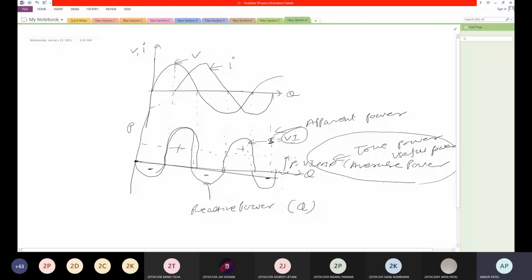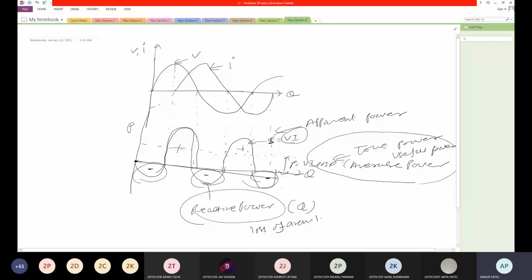And reactive power is the loss of the circuit, so it should be minimum. It should be less compared to this positive portion. That's why in the diagram it is shown less compared to the positive.